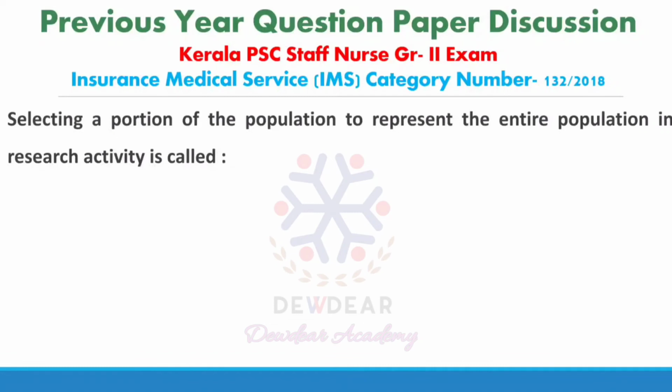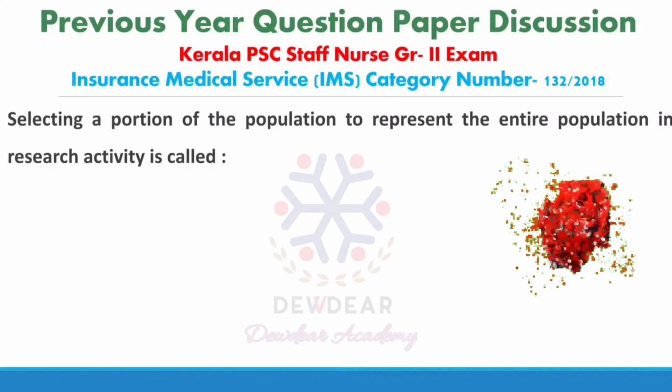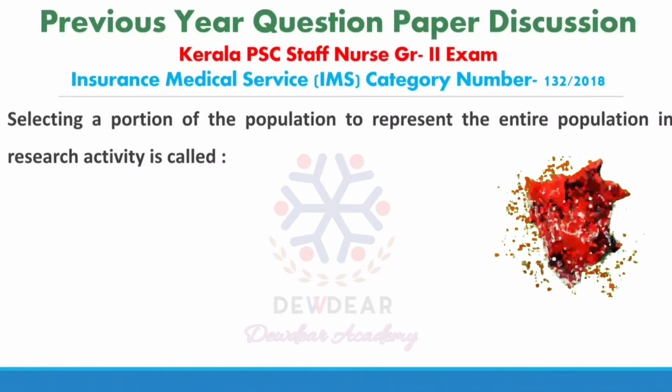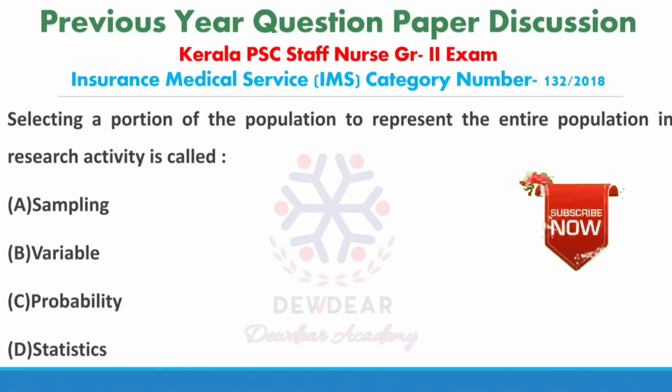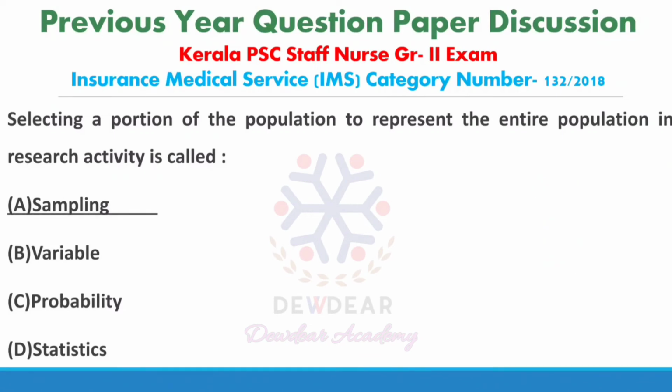Next question. Selecting a portion of the population to represent the entire population in research activity is called. Options are sampling, variable, probability, statistics. Correct answer is sampling. Sampling is the process of selecting a portion of the population to represent the entire population. Then what is variable?